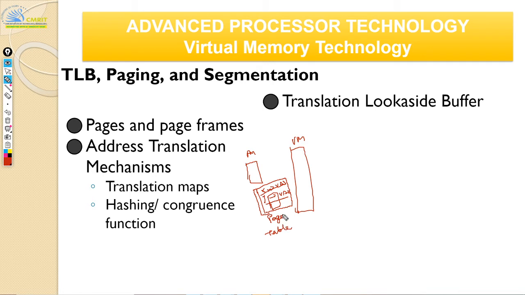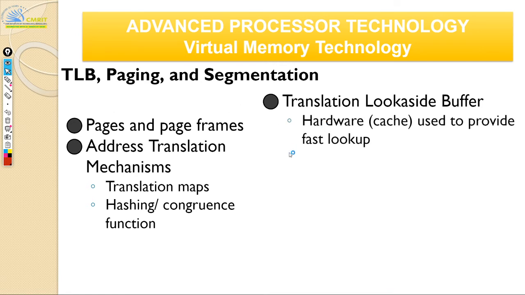Now the translation look-aside buffer is just a cache. It's a cache memory for your page table. Always, you know, when you have primary memory, you have a cache. A cache is a buffer made of SRAM, so your access is faster. Similarly, your TLB is a cache memory for your page table.